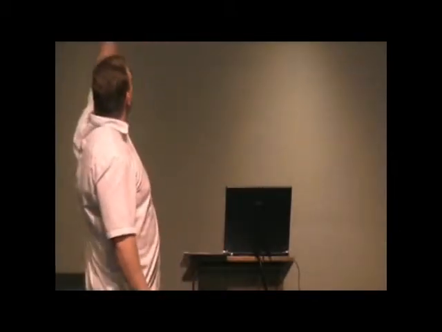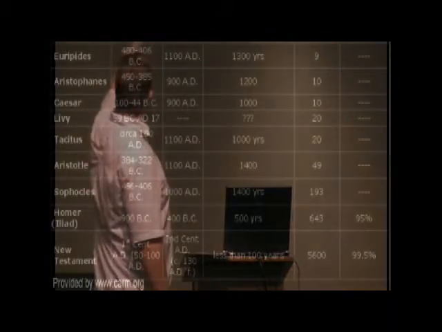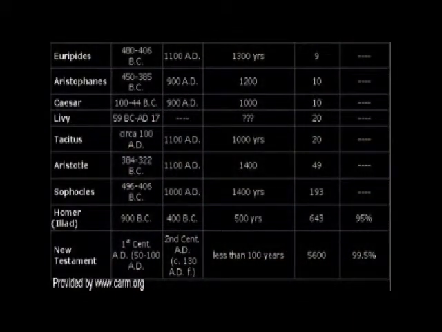I wanted to show you a little diagram this week to let you see just a little picture of the other works of history, the manuscript evidence we have. You can go to carm.org and look this up yourself. But let's just say just the bottom two, Homer, the number one. You see, most of them only have 2 to 10, 20 copies, everything else maybe 193. Homer, the number one outside of the New Testament.